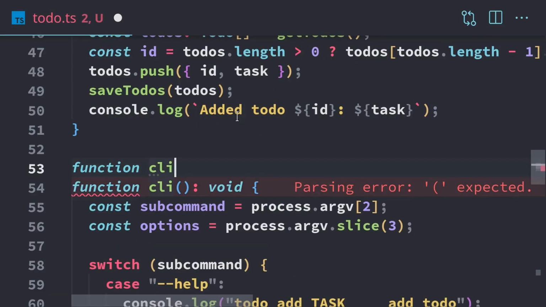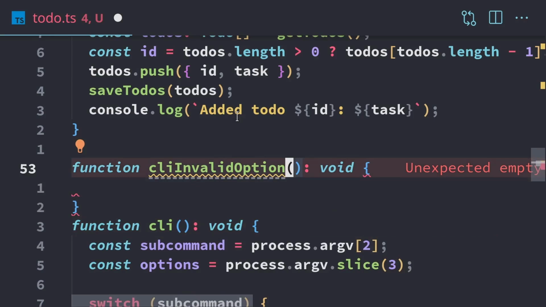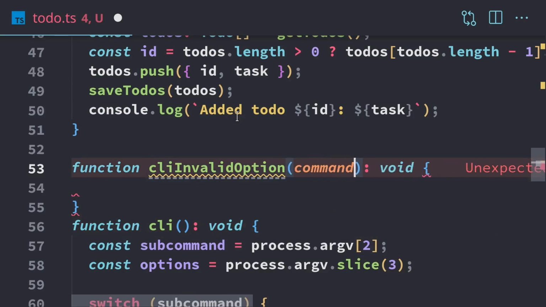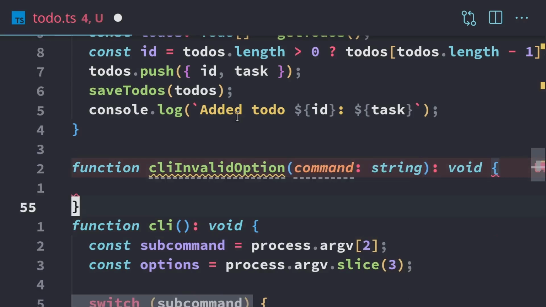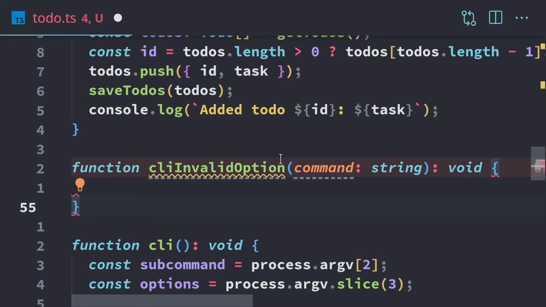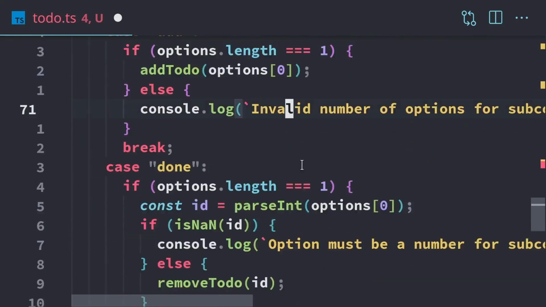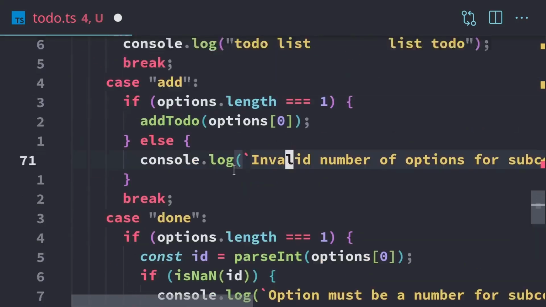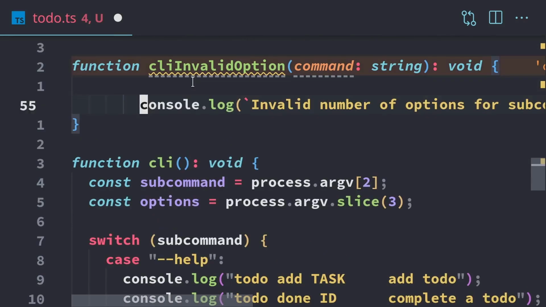We'll call it CLI invalid option. It's going to be void. And we'll have command. It's going to be a string. We're going to take one of these. We're just going to copy one of these, invalid number of options. Or copy that. Paste that in here.